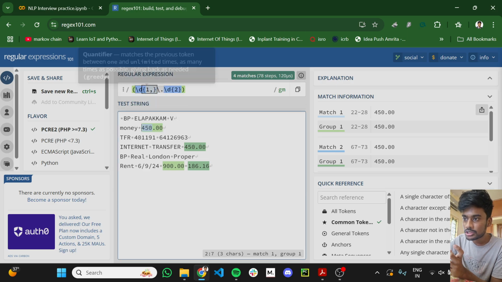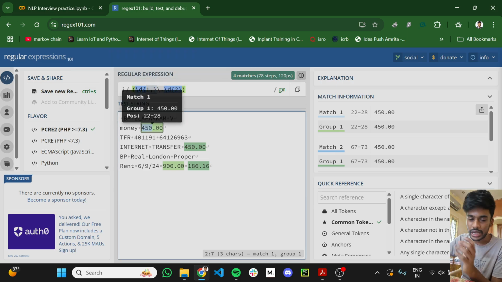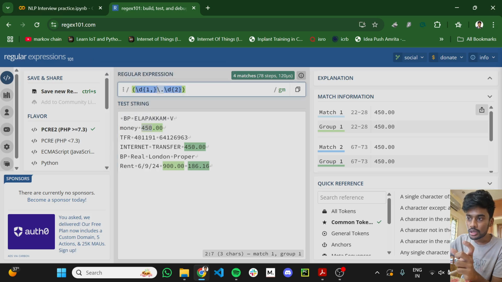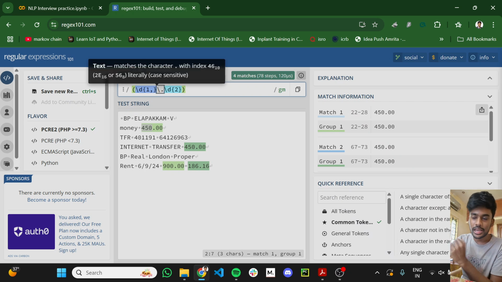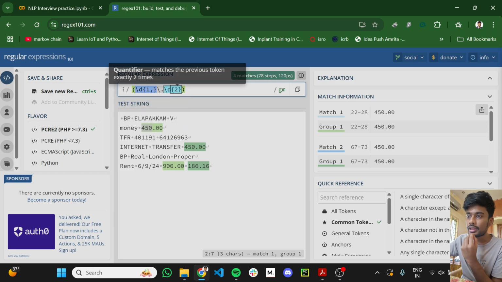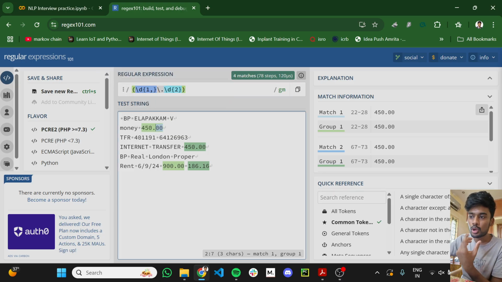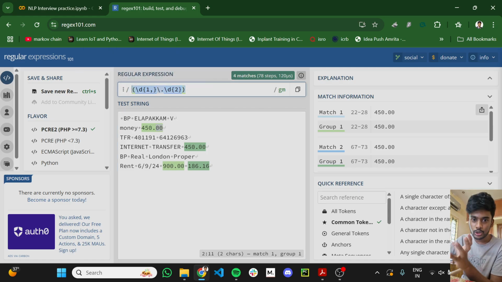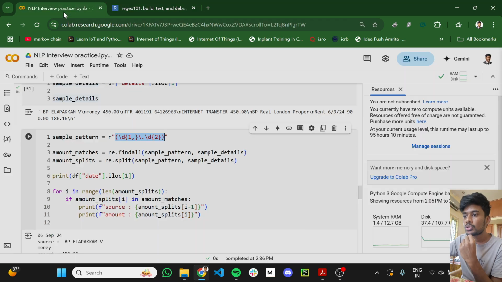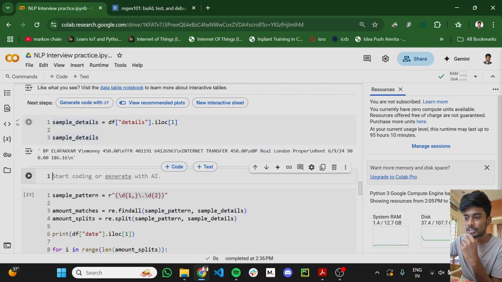So this will match 3 digits or any number of digits, and then it will check for a dot. Since the dot is already used for patterning, we need to escape it using a backslash. And then the decimal part is always 2 digits, so \d within the braces has 2. So we are matching those records. That's what I'm actually doing.